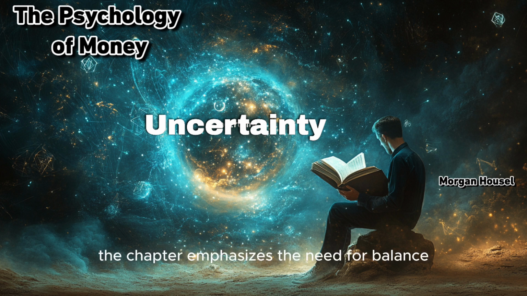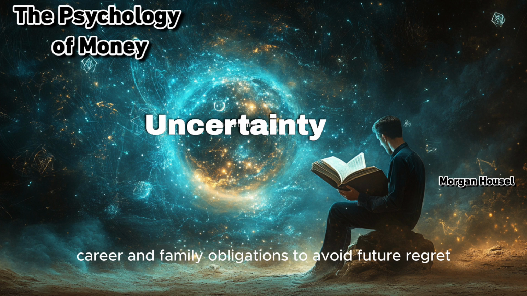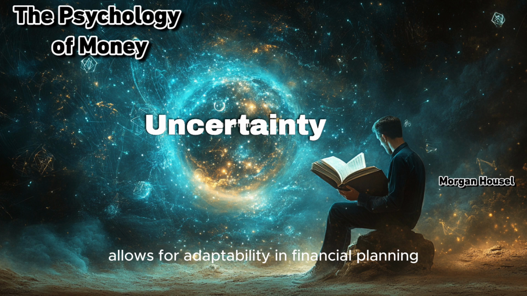Navigating financial equilibrium. The chapter emphasizes the need for balance among savings, leisure, career, and family obligations to avoid future regret. Acknowledging the inevitability of change allows for adaptability in financial planning.